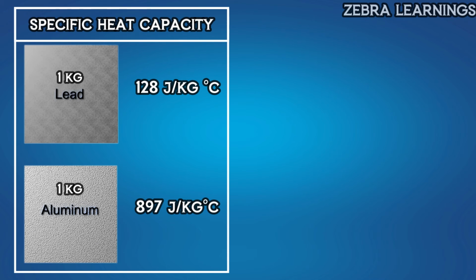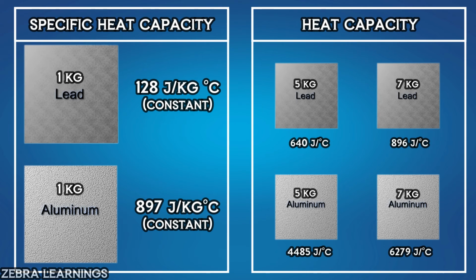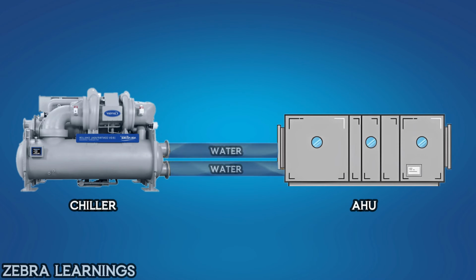Specific heat capacity is a constant value for a particular material, so it doesn't change. However, heat capacity depends on the material's mass and therefore can change. Now, let's see how specific heat capacity is used in HVAC system.